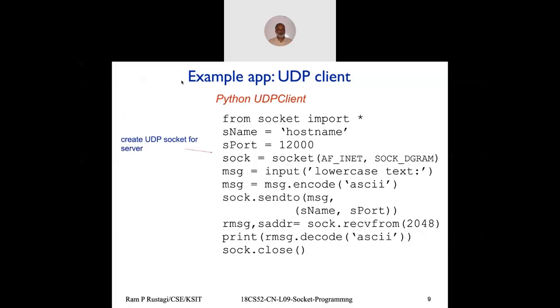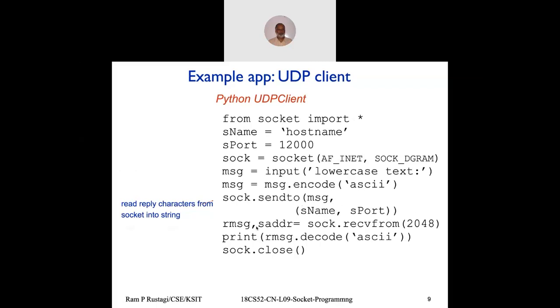So we create a socket, read from the terminal, get the message, convert it into a byte stream, and then send it to the server. Remember, now we are specifying the server name and port number, like your address on an envelope. It always has to accompany the message.